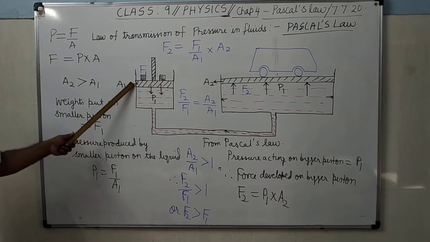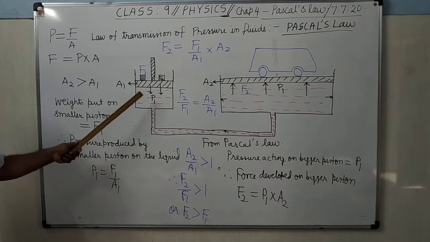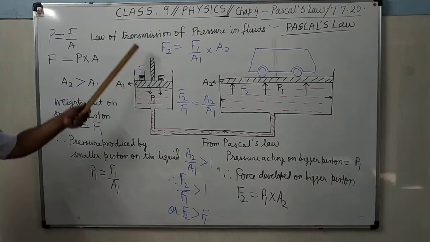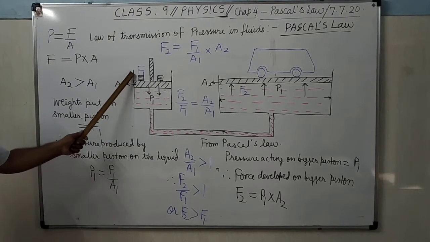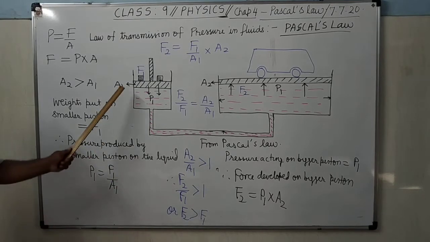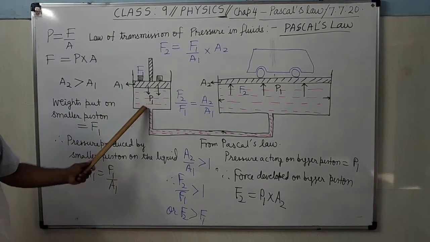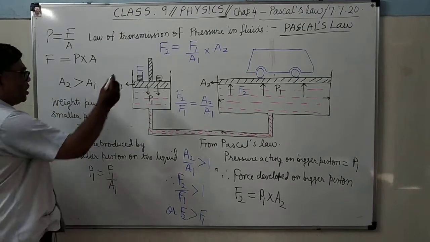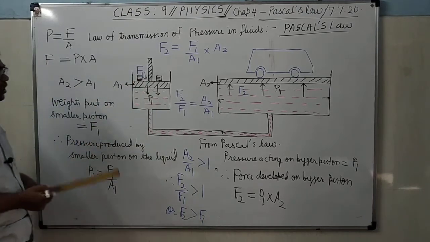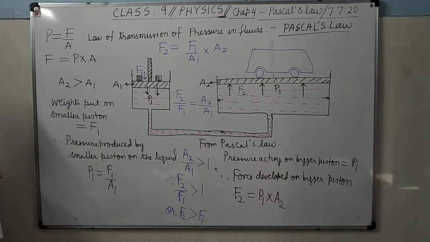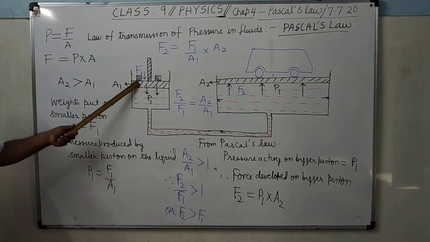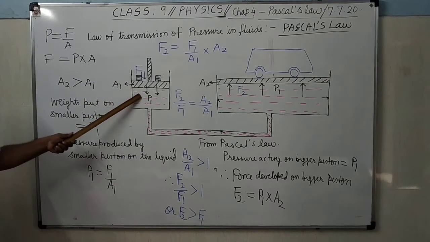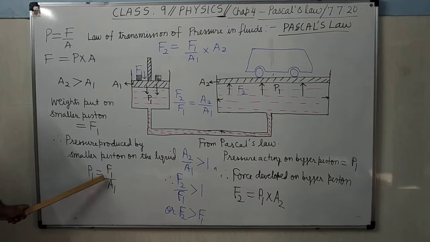Now see here. Over the smaller piston, some extra pressure is created by putting some weights or by applying force. Suppose you have put the weight F1. The weight F1 will act in the downward direction over the piston whose area is A1. Therefore, what will be the pressure produced by the smaller piston on the liquid? P1 equals F1 upon A1.